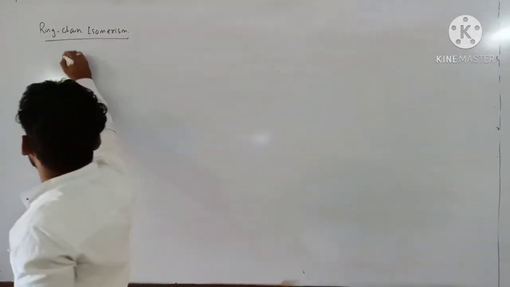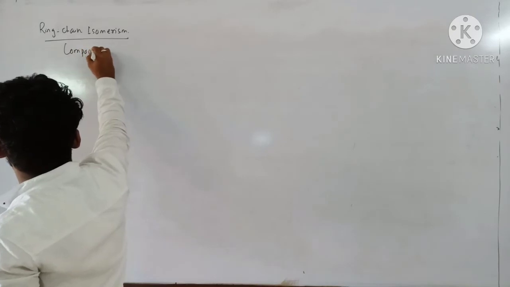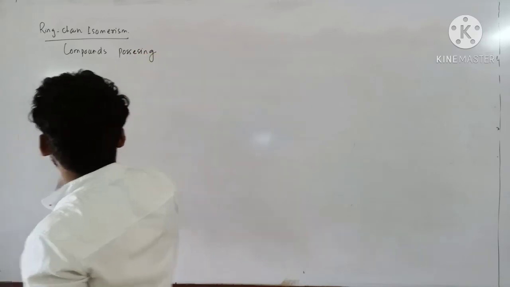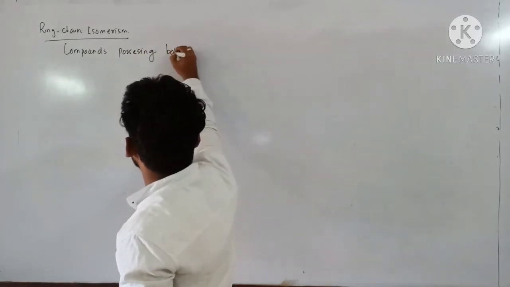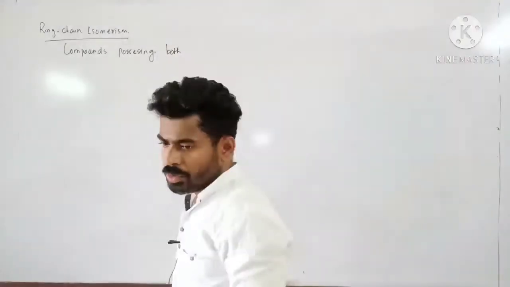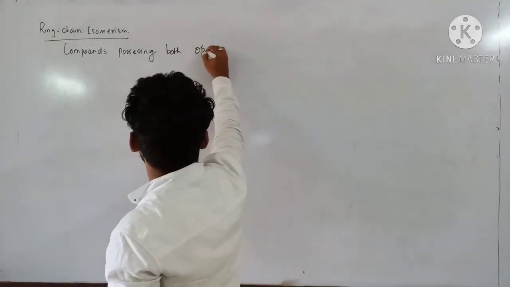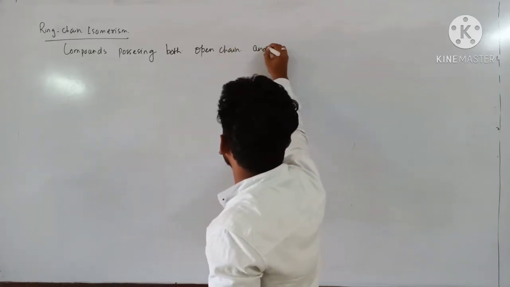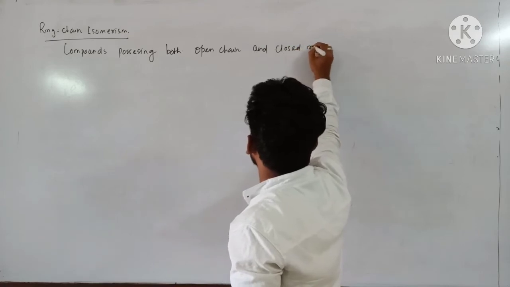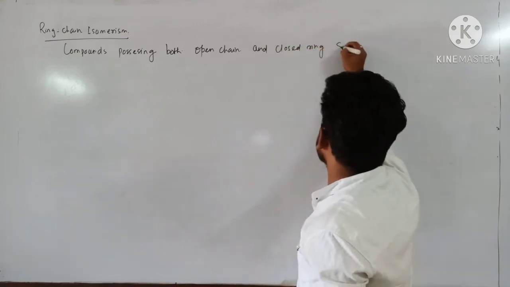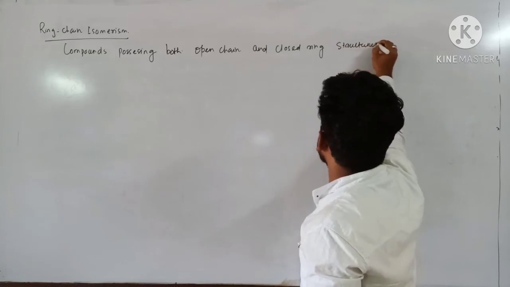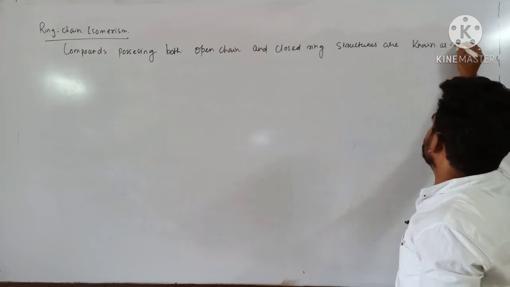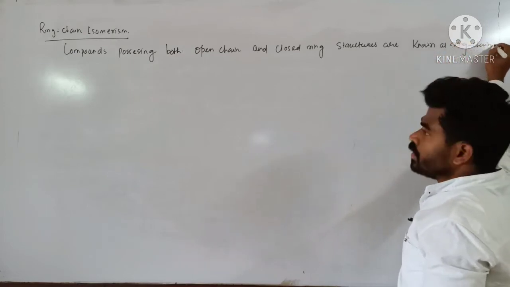Here compounds possessing both open chain and closed ring structures are known as ring chain isomers.